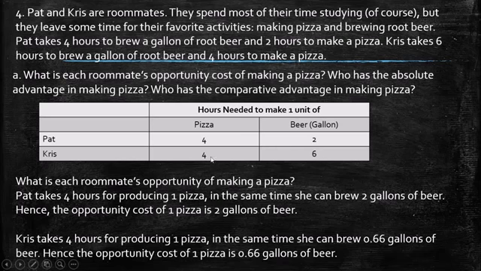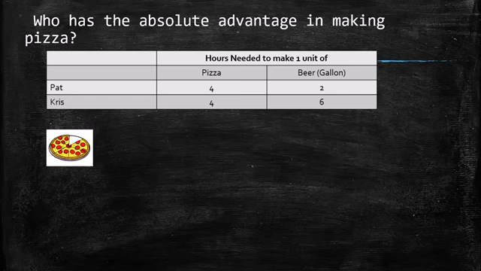The second question is, who has the absolute advantage in making pizza? So in pizza there is no absolute advantage, because both Pat and Chris spend 4 hours for making 1 unit of pizza. So there is no absolute advantage.